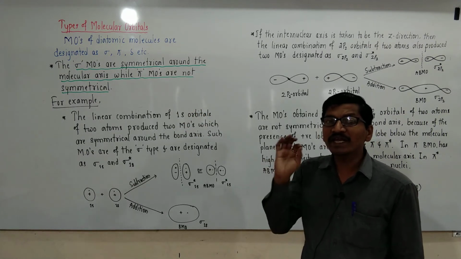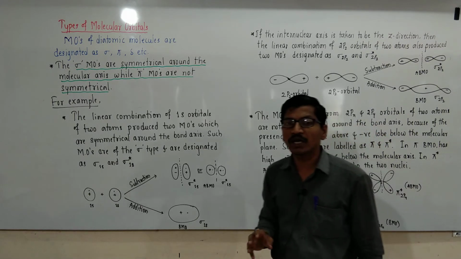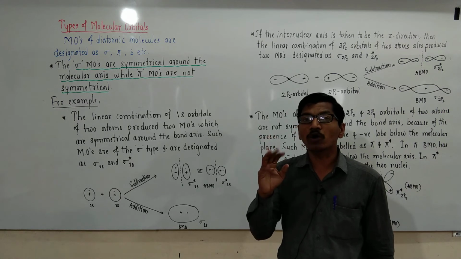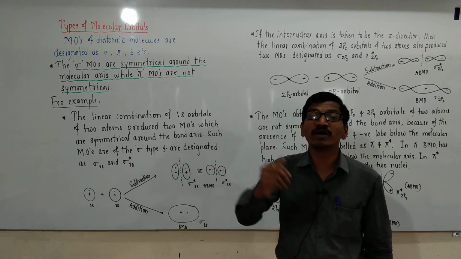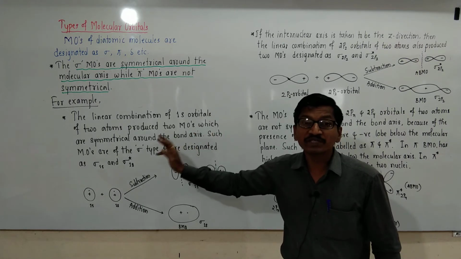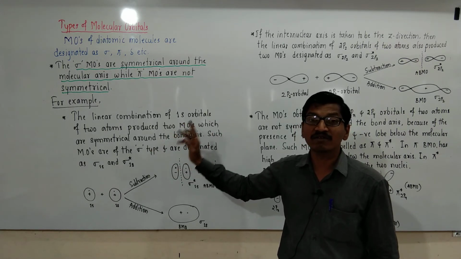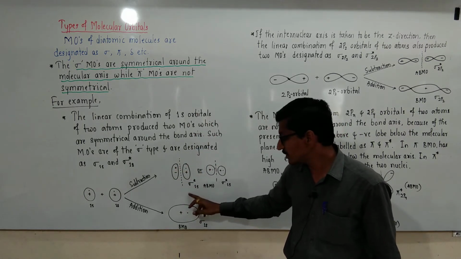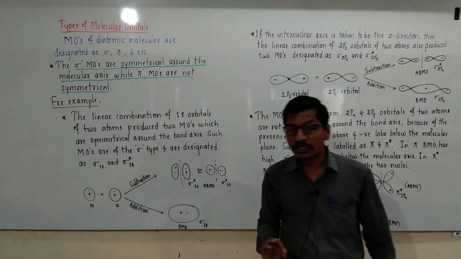For example, a linear combination of 1s atomic orbitals of two atoms produces two molecular orbitals which are symmetrical about the bond axis, of the sigma type, designated as sigma 1s and sigma star 1s.